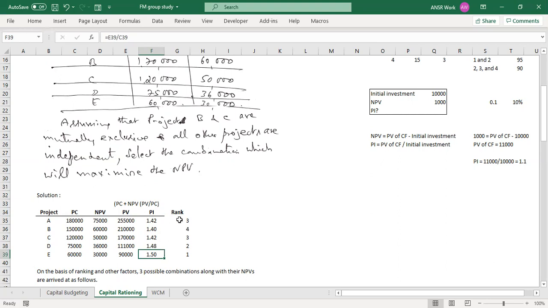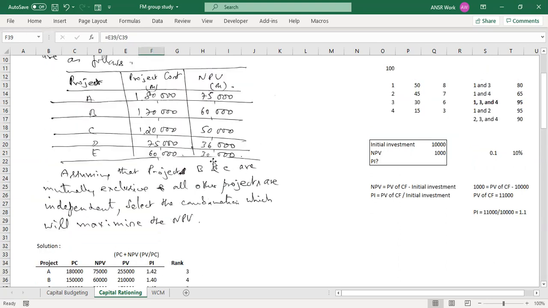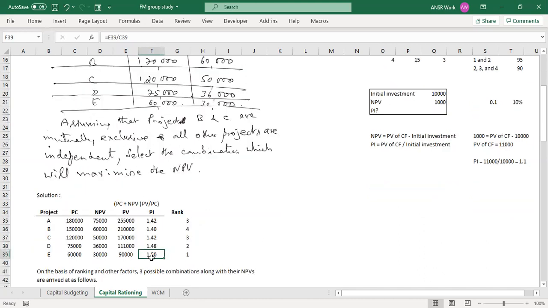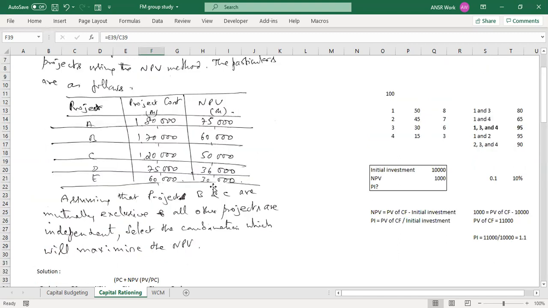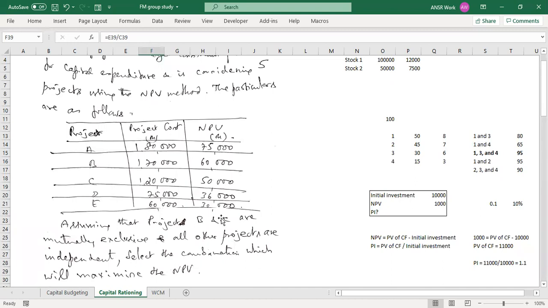Shockingly, look at it, the project with the lowest NPV, 30,000, is giving us the highest PI. What does that mean? The interpretation is, with lesser investment, you are getting more return from it. It's giving us 50% return. By investing 60,000, you are getting 30,000. So never go for amount whenever you are comparing or judging to invest in some businesses.